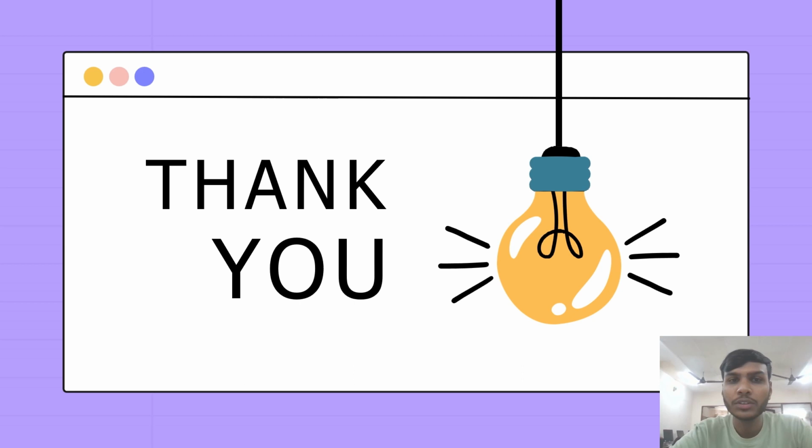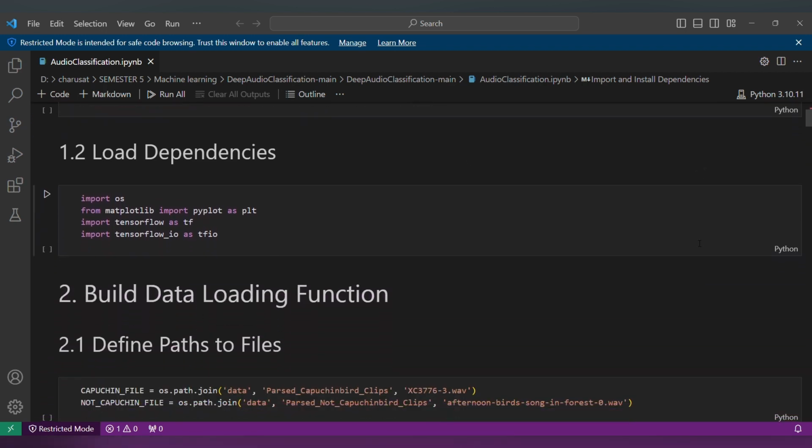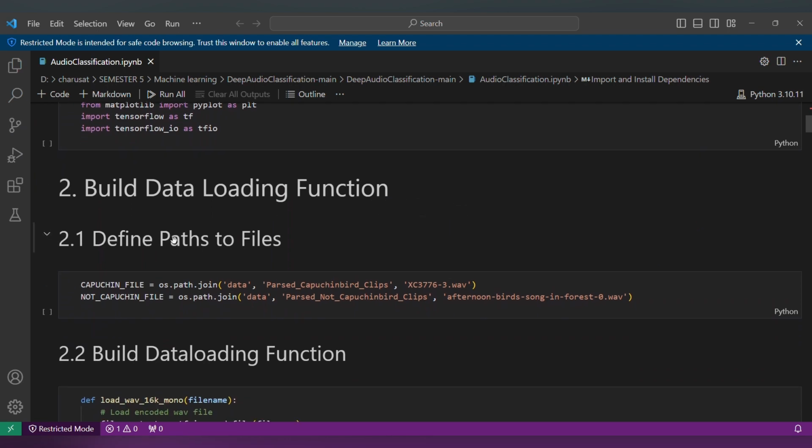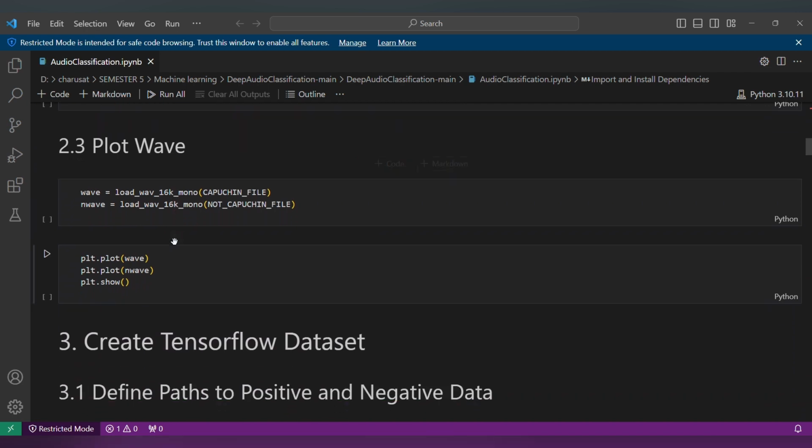This was all about the explanation of the project. Now we will proceed to the real model implementation. Now we will see the implementation. First step is to import and install dependencies. Then build a data loading function, define the path to files, and plot the wave of audio.